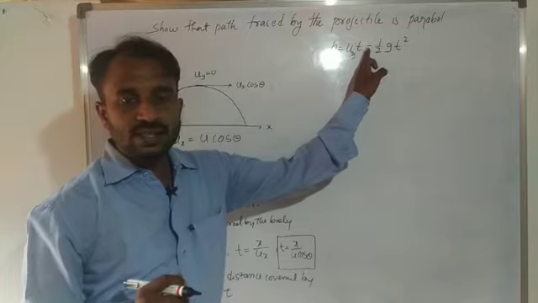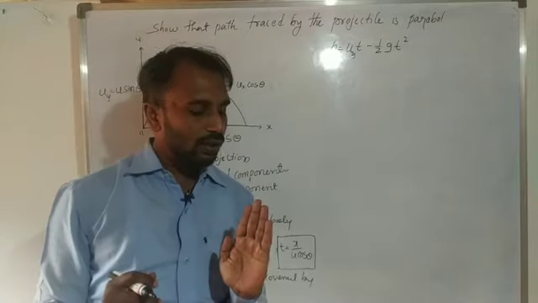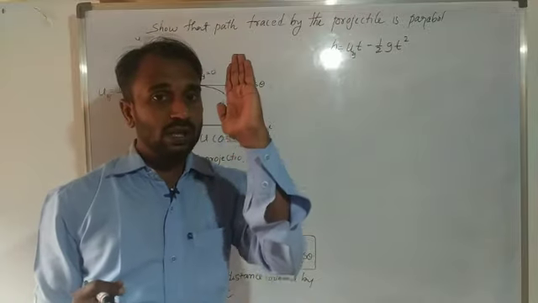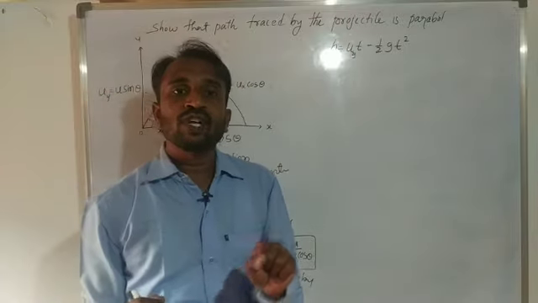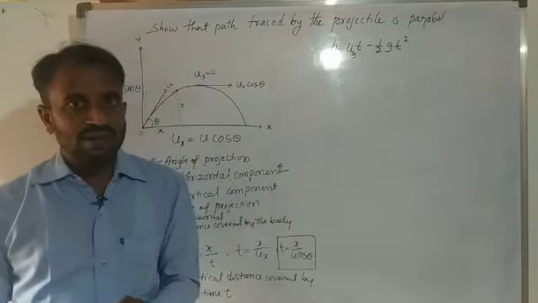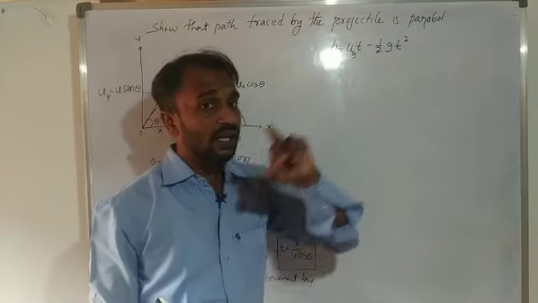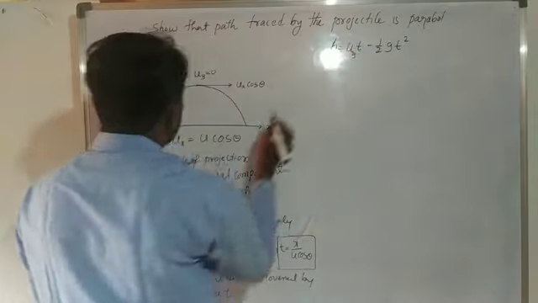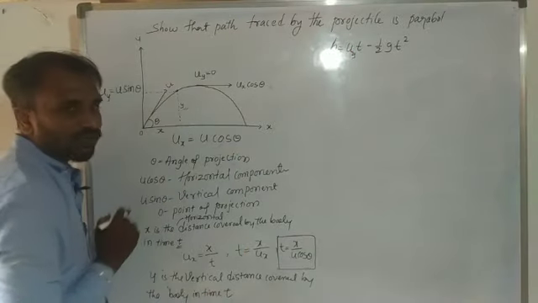Why do we consider the minus here? Because the object is moving towards the upward direction, so this opposes the acceleration due to gravity. So here we consider a negative sign. So h is nothing but the height, and height we consider as y.